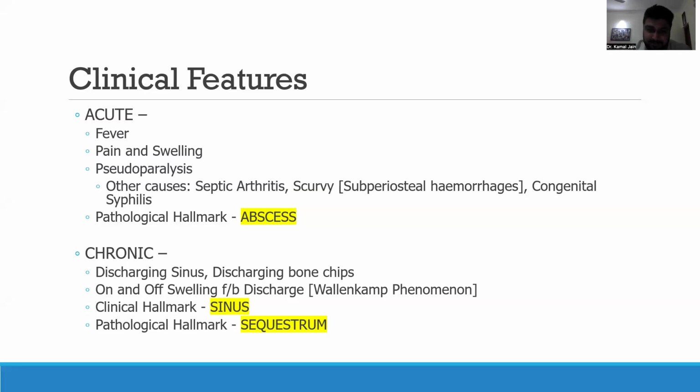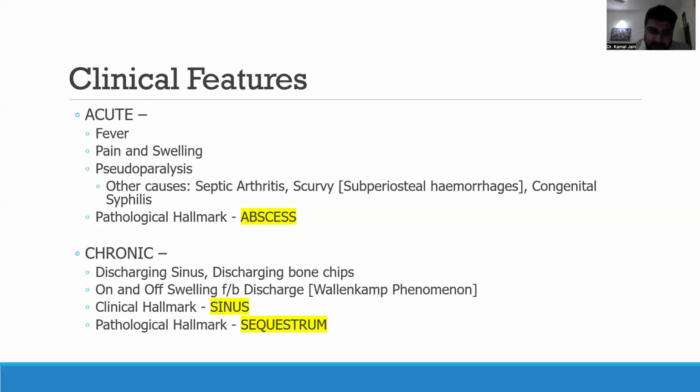Once that pus comes out, once there is discharge, the swelling comes down and the patient's pain also comes down. This on and off swelling followed by discharge is also known as Wallenkamp phenomenon. In chronic osteomyelitis, the clinical hallmark that you need to remember is the presence of a sinus. So any question where there is a patient presenting to you with a discharging sinus, your first thought should be the presence of chronic osteomyelitis.